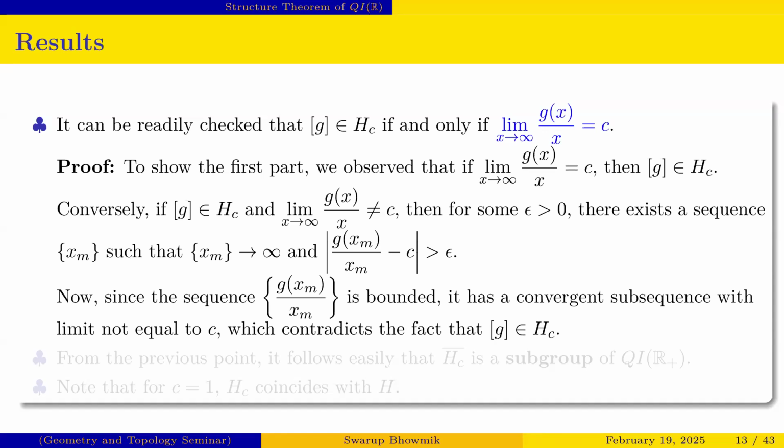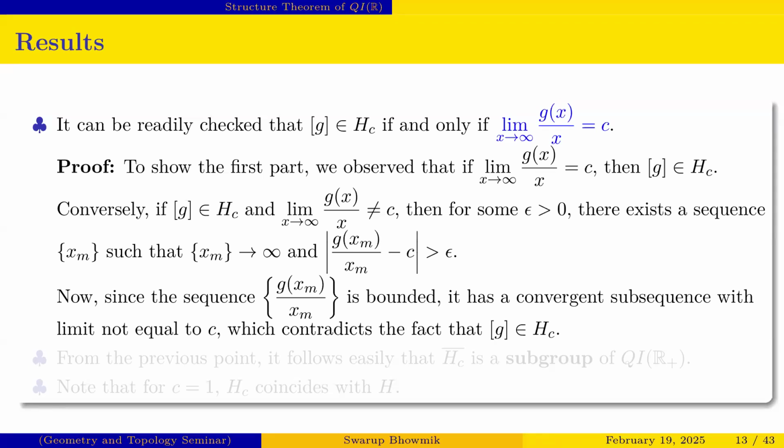But conversely, if class G belongs to H_C and the limit is not equal to c, then we can easily prove a contradiction. So ultimately we get the result.